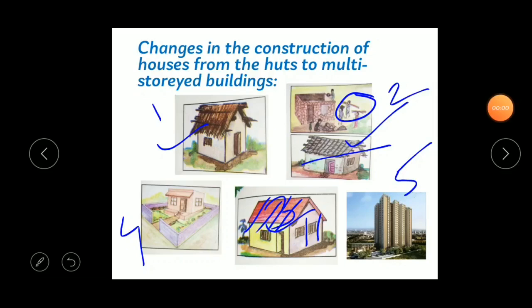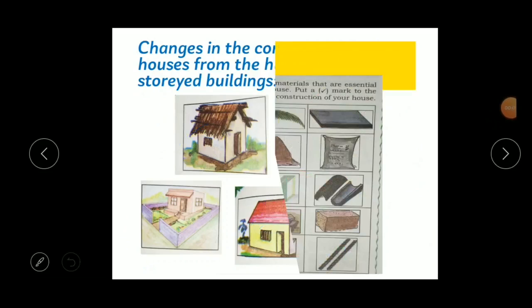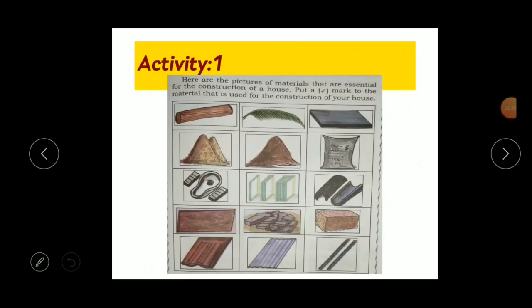Okay. Now children, here is one activity for you. Here are the pictures of materials that are essential for the construction of a house. Put a right mark on the material that is used for construction of your house. You might have a terraced house, some people may have a tiled house, or some people are living in apartments. So according to the construction of your house, you have to put the right mark on whatever materials are used to build your house.